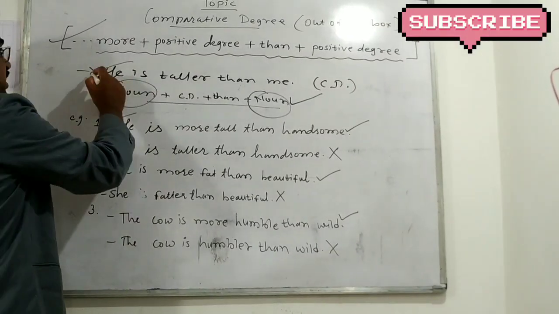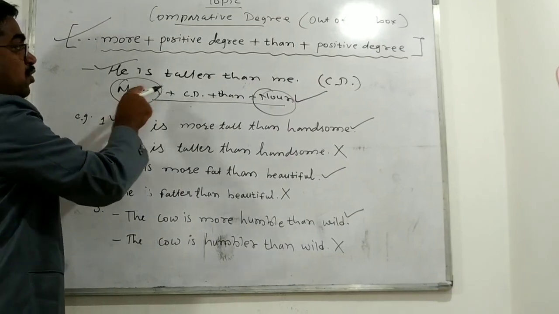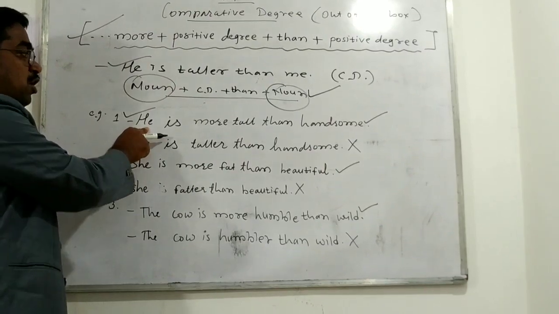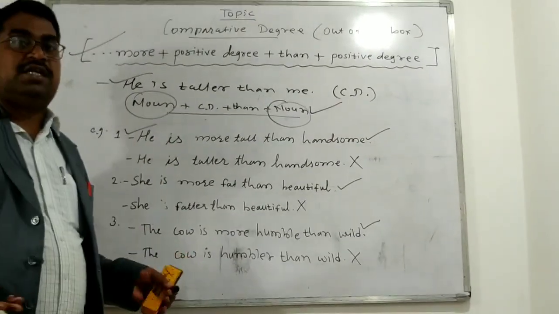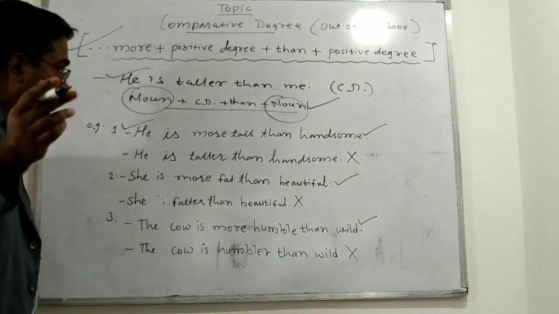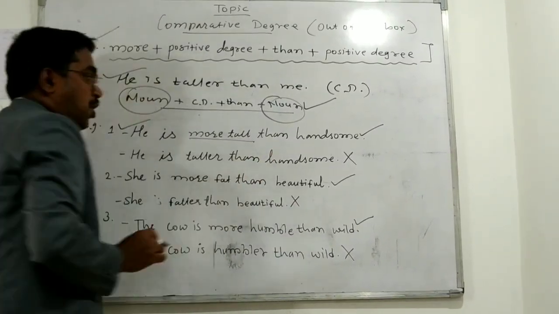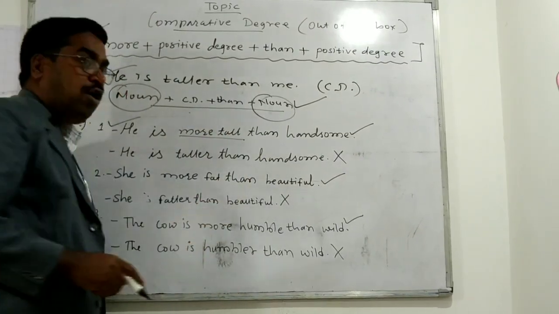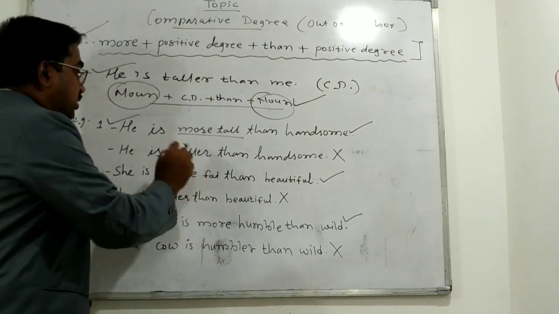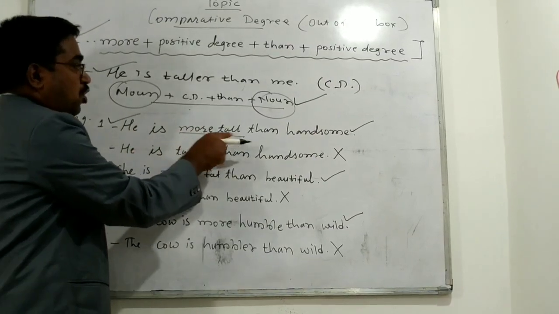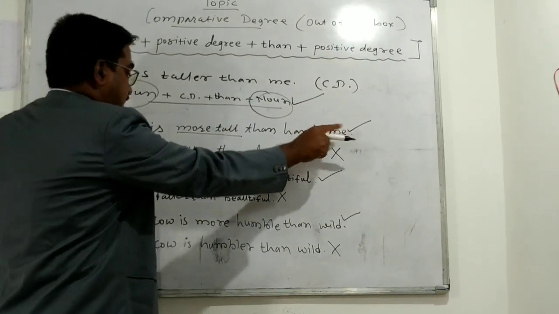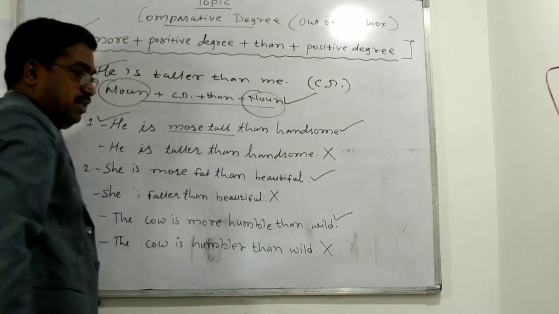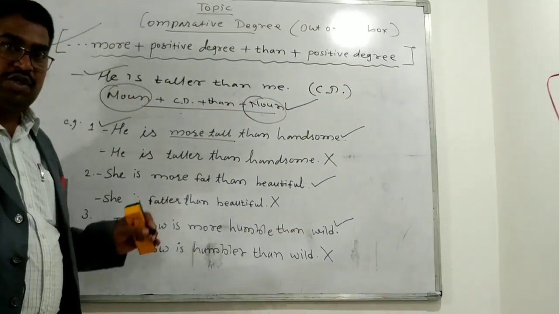Whereas in the other example, qualities of two different nouns are compared. Hence, it takes more tall and not taller. So he is more tall than handsome is correct, whereas he is taller than handsome is incorrect. Why is it incorrect, did you understand?